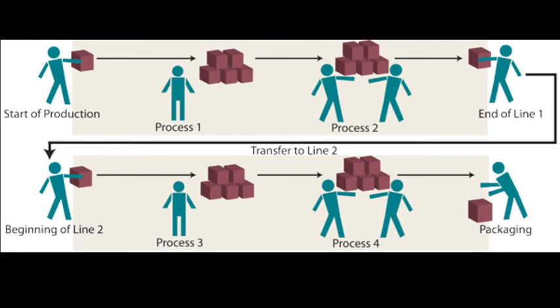So let's say this is an example where I'm trying to explain how Kaizen costing works and how effective Kaizen costing is. Now please look at this diagram, and concentrate on end of line 1 to beginning of line 2. You see that from end of line 1 the product should come all the way to beginning of line 2, and then to process 3, and then to process 4. Let's say there is a setup inside a factory like this. And now you look at the solution, how the Kaizen costing works.